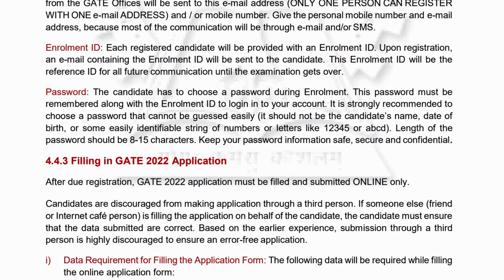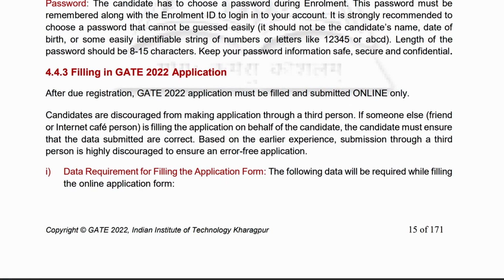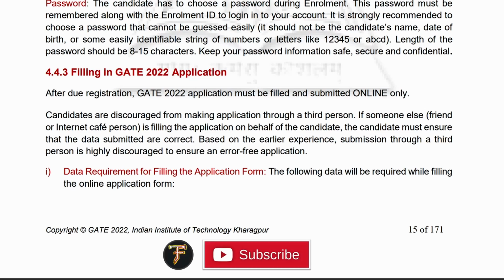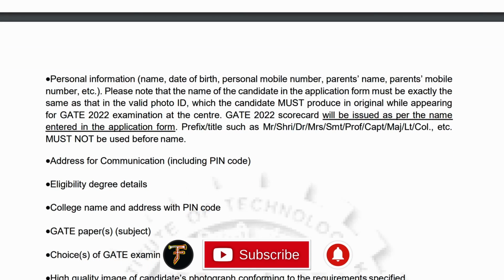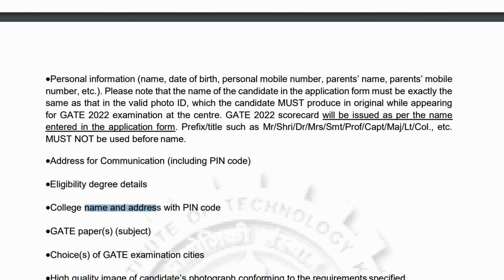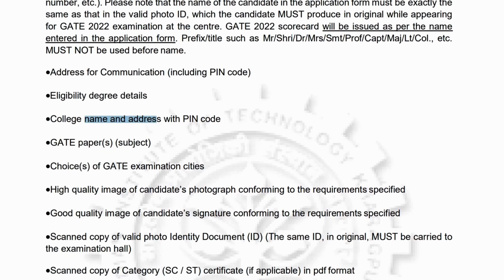Okay, so all these things will be there. Finally, you will have to fill the form. The data required for filling the form includes some specific documents: address for communication, pin code, your degree details, your college name from where you are pursuing or have completed your degree, the GATE paper, which subject you want to apply for, and if it's more than one, then which subjects.